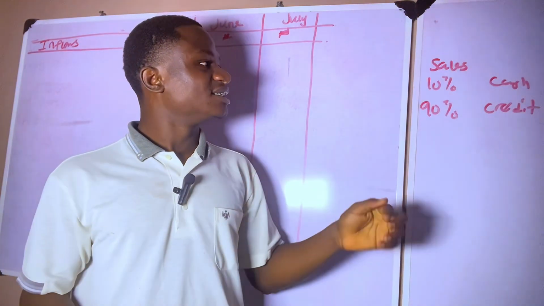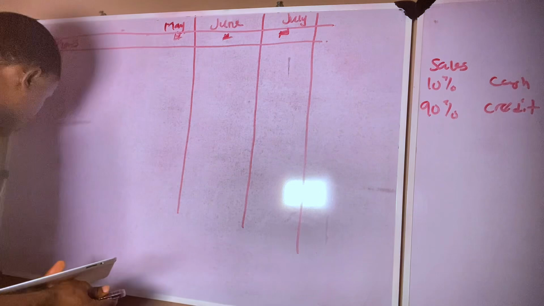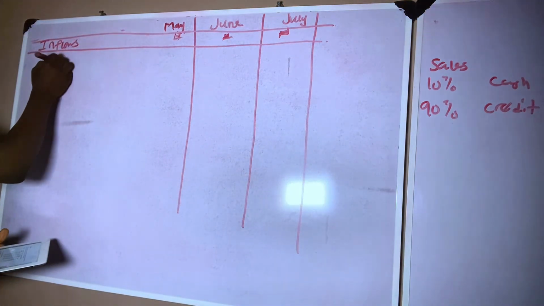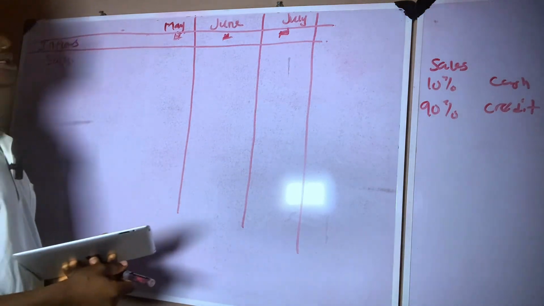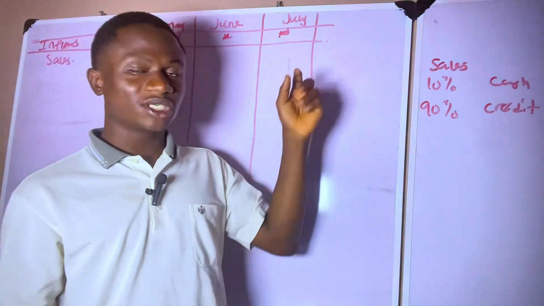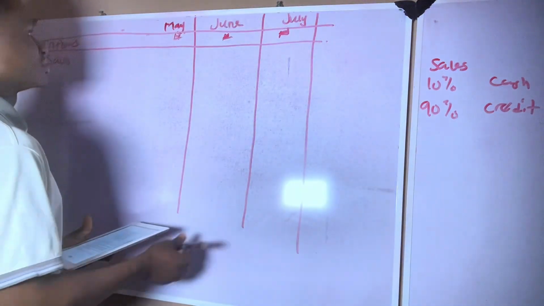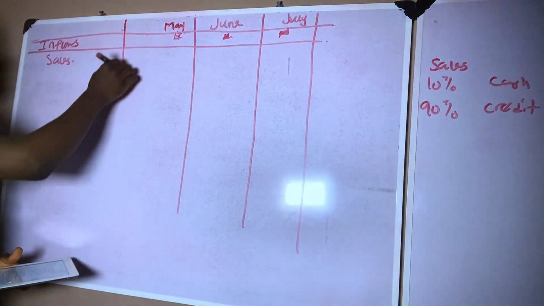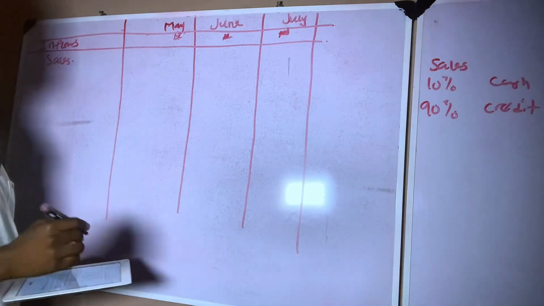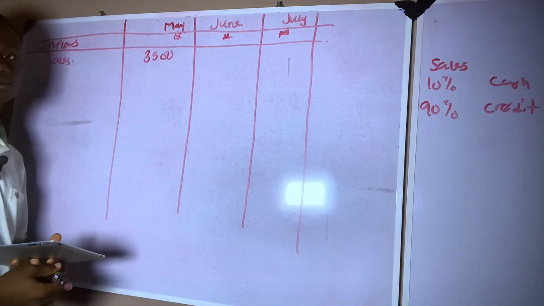So let's start with our inflow, and let's start with our sales. For the months of May, June, and July, what is our sales? For the month of May, our sales is 35,000 naira. You all agree with me that 10% of 35,000 naira will be 3,500. So 10% of our sales is 3,500 for the month of May.